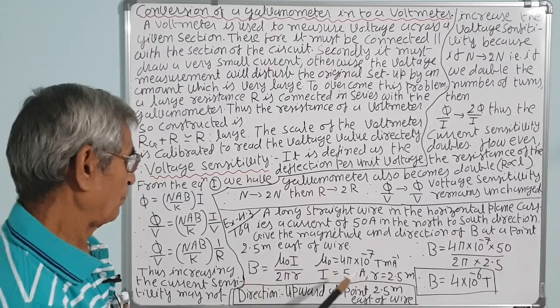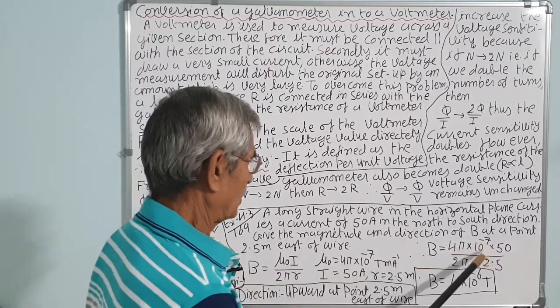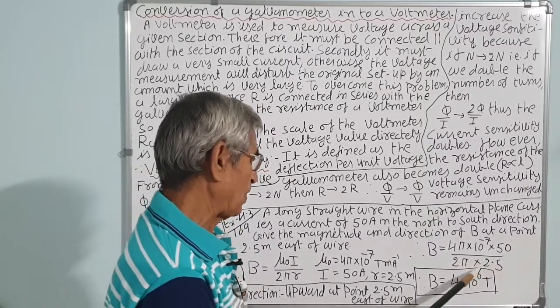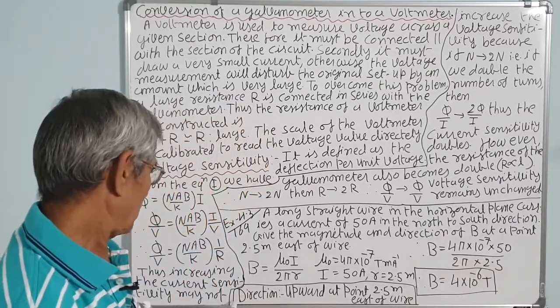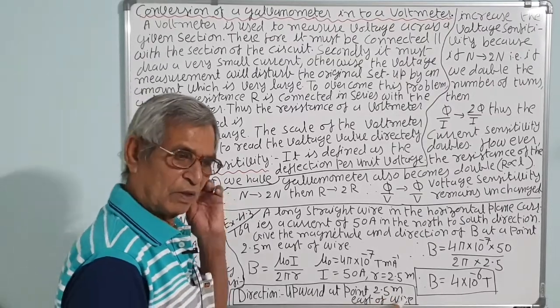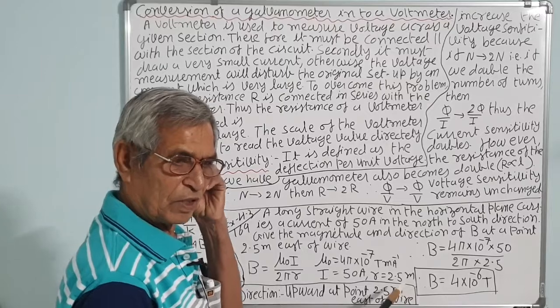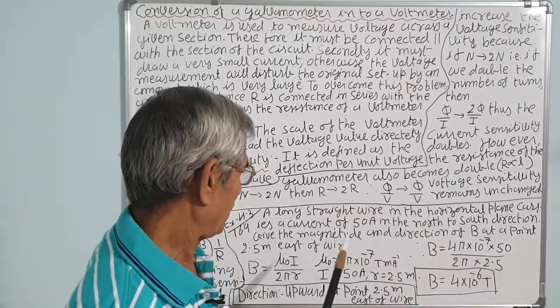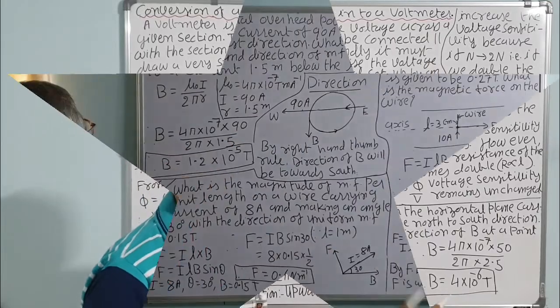Therefore, B is equal to 4 pi into 10 raised to minus 7 into 50 upon 2 pi into 2.5, that is 4 into 10 raised to minus 6 Tesla. The direction is upward at the point 2.5 meter east. Correct? By Fleming's right hand rule.